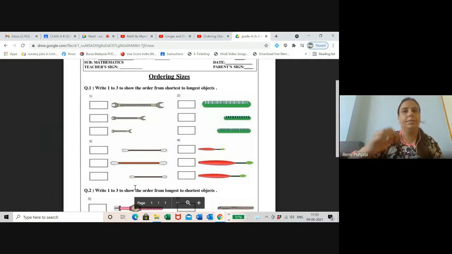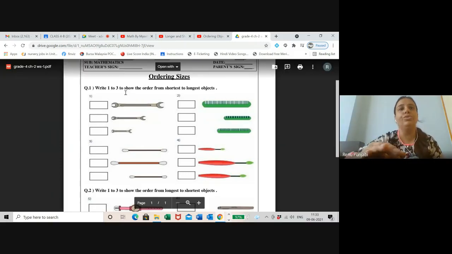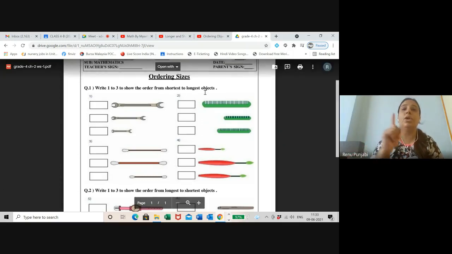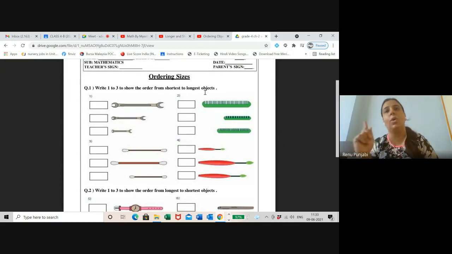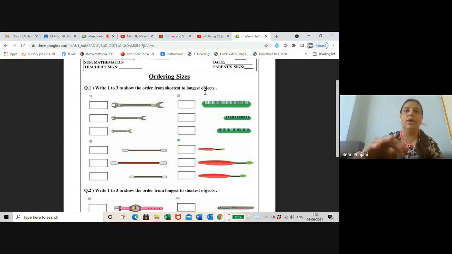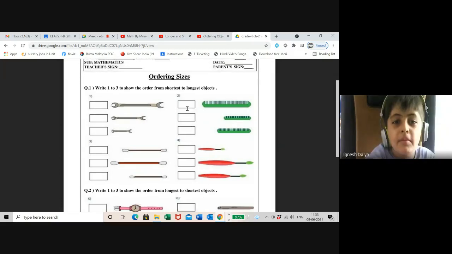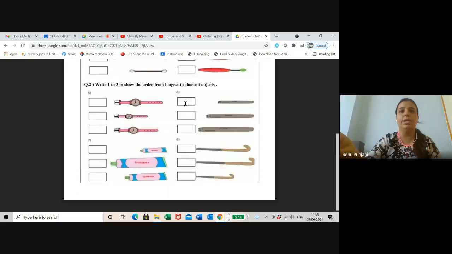Write 1 to 3 to show the order from shortest to longest. It means the shortest one will be the first and the longest one will be the last. Got it? So this will be 1, 2, and 3. In this column, this will be the 1, this will be the 2, and this will be the 3. Ma'am, this is very easy. So you will do this worksheet.